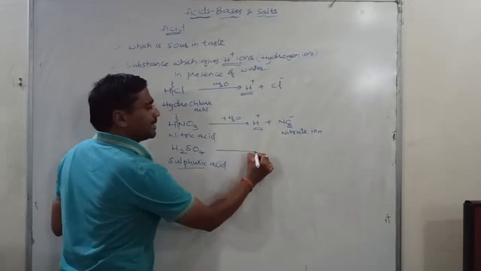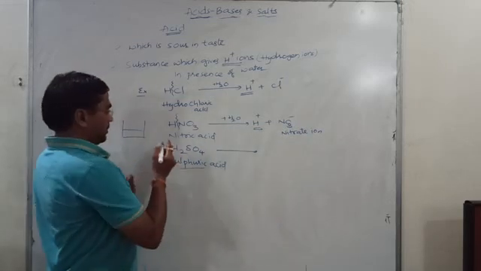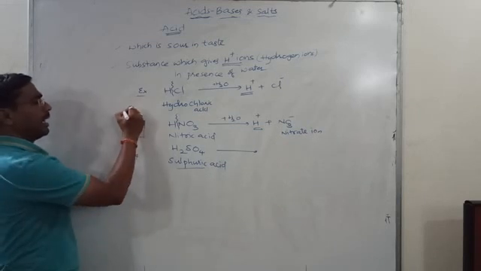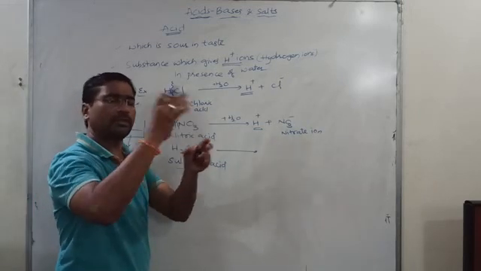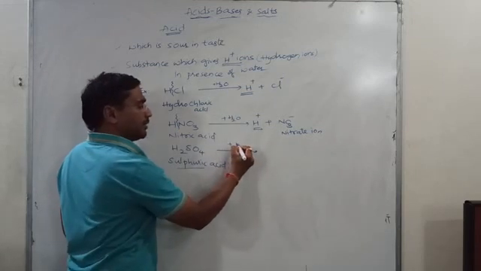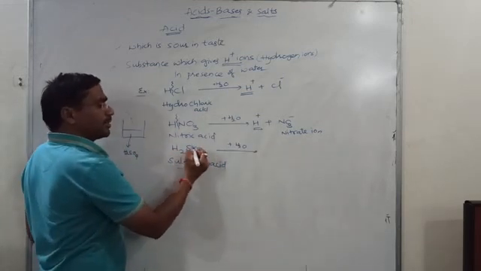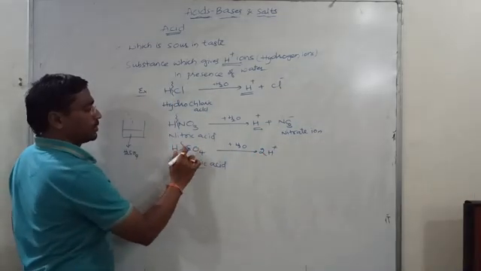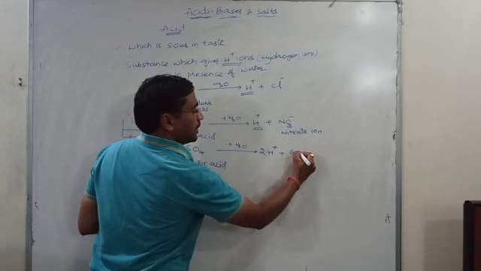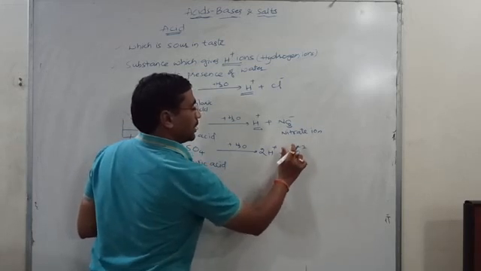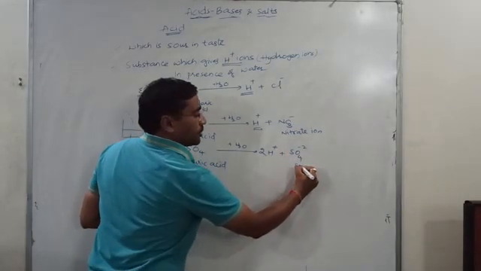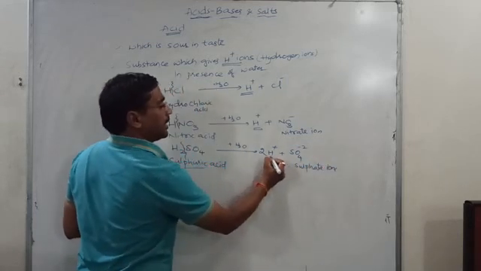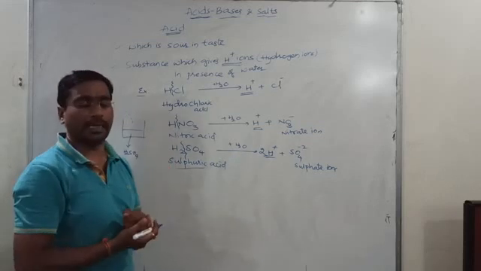Sulfuric acid is also in the liquid state. If you take a few drops of sulfuric acid and add just 1-2 drops of water to it, it also dissociates and gives rise to 2H plus and SO4 minus 2 ion. SO4 minus 2 is called sulfate ion, and H plus ion is the hydrogen ion.